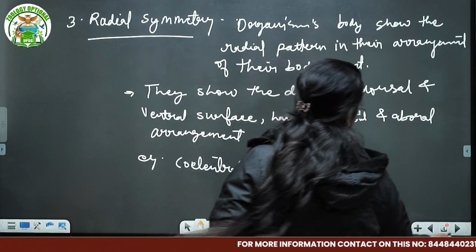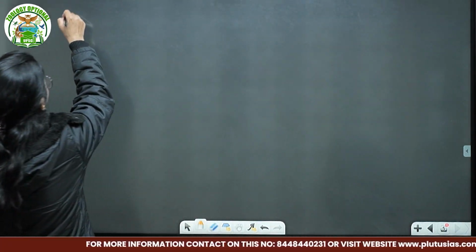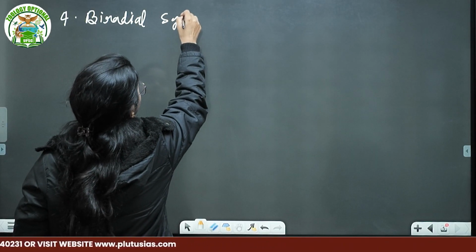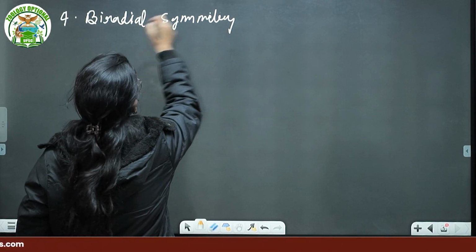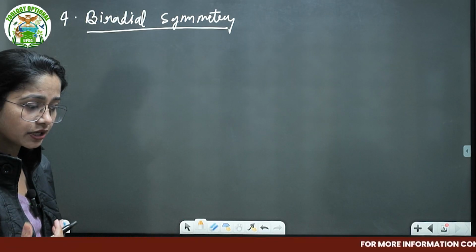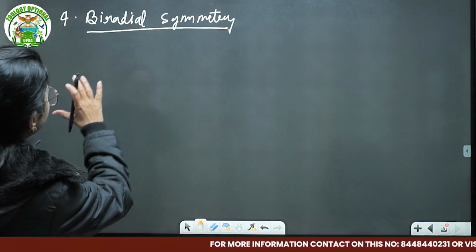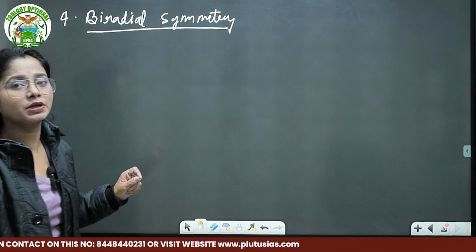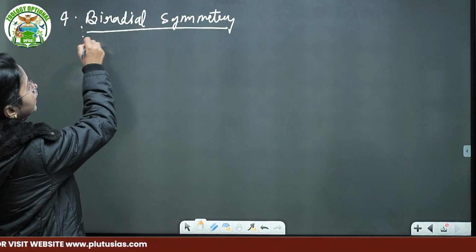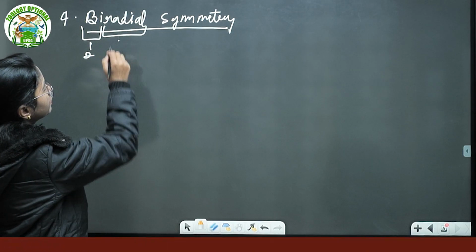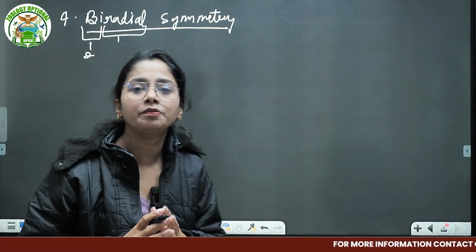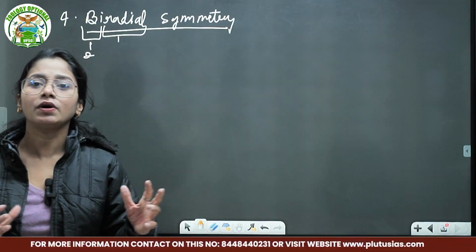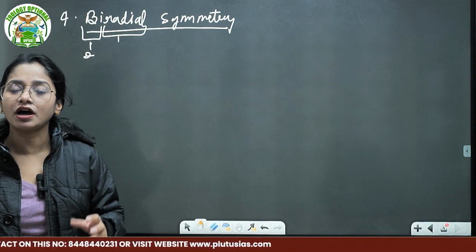Now after the radial, we're going to talk about the biradial. This is also something I really want to make clear. The biradial symmetry, as we do generally in the class, any single concept which you are not able to understand, just read the term two times, that's it. So what is the difference between radial and biradial? It is showing bi and radial. Bi means 2, radial means radius. That means it will also be the circular kind of body, but can be differentiated into 2 equal halves, like the arrangement of the body part into equal halves from only 2 radii.